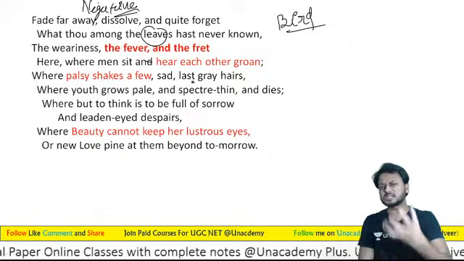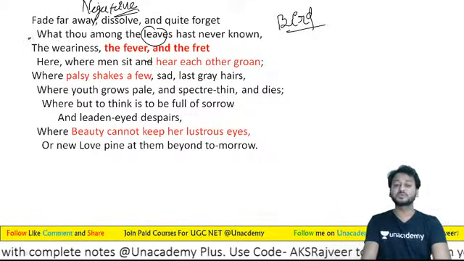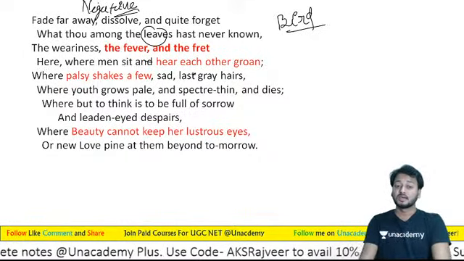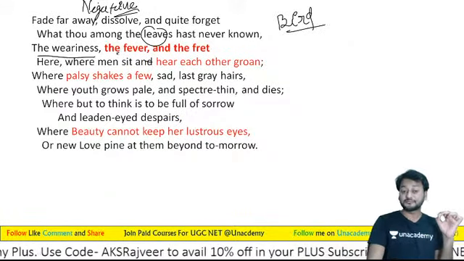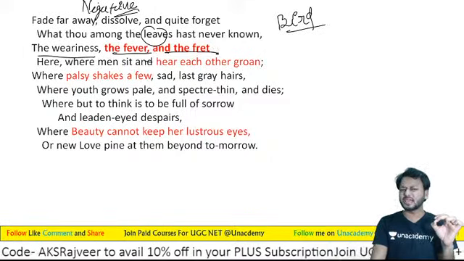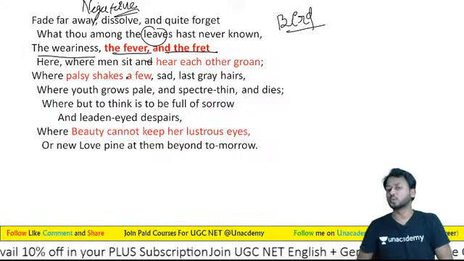And what are these pains? What are these pains? So he is going to say, the weariness, the fever, and the fret here, where men sit and hear each other groan.